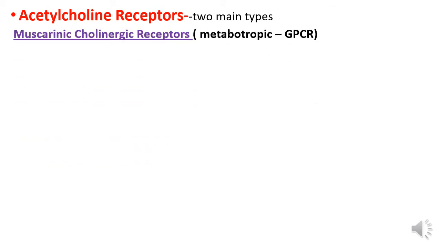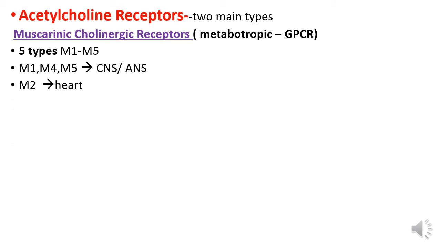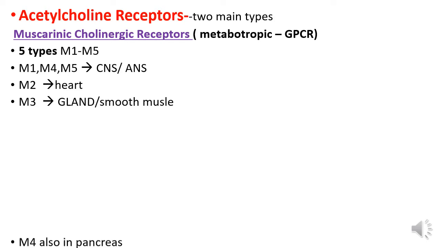Acetylcholine receptors. There are two main receptors. Muscarinic cholinergic receptor. It is the metabotropic receptor, that is the G protein coupled receptor. These are 5 types, M1 to M5. M1, M4, M5 present in the CNS and ANS. M2 present in the heart. M3 present in the gland and smooth muscle. M4 also present in the pancreas.